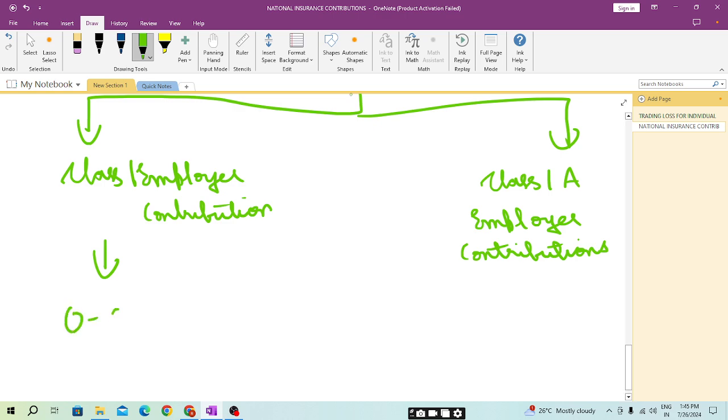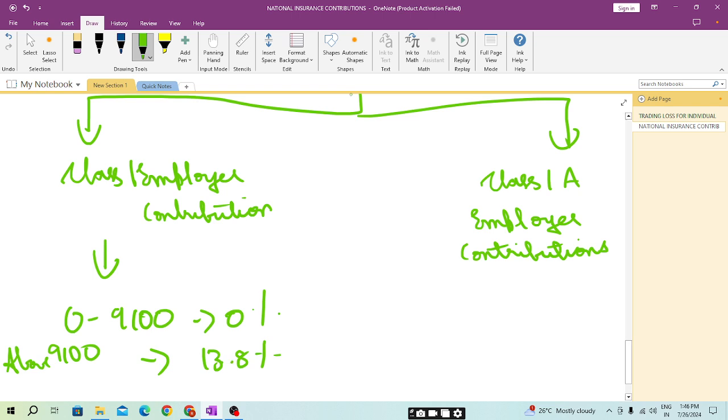From 0 to 9,100 pounds it is 0, and above 9,100 it is 13.8%.